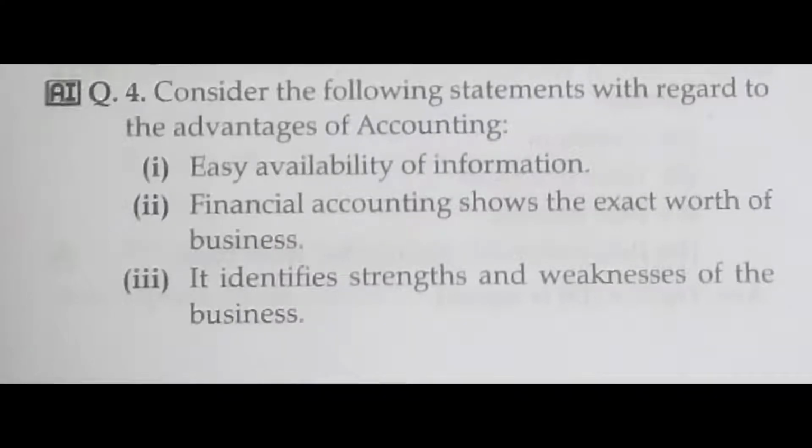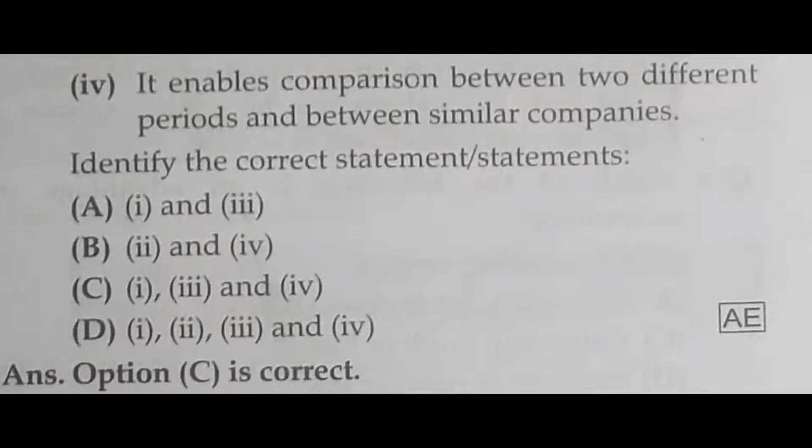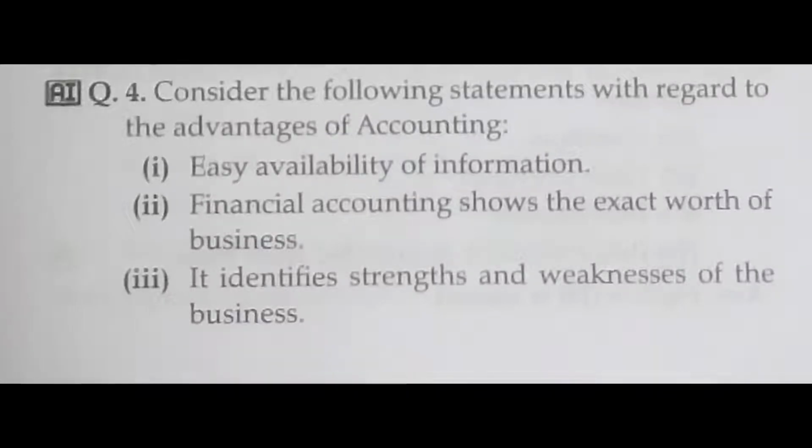And then question number 4. Consider the following statements with regard to the advantages of accounting. Advantages of accounting is different from objects of accounting. So here, advantages of accounting: easy availability of information, financial accounting shows the exact worth of business, it identifies strengths and weaknesses of the business, and it enables comparison between 2 different periods and between similar companies.